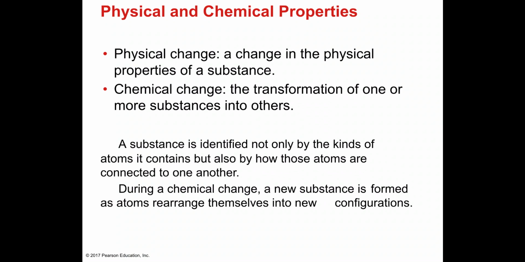Again, I keep taking the example of baking a cake. When you mix flour with water, with sugar, with eggs and all of that, the atoms in all the substances I just listed are going to rearrange into a new configuration when the cake is formed. That's why when you look at the cake, it's chemically different from the egg, the sugar, and the flour that you had at the beginning. So that is a chemical change.